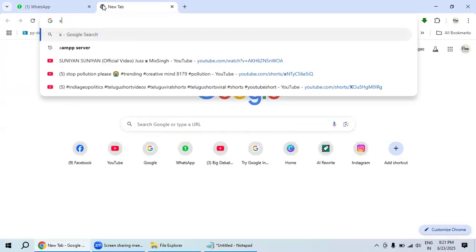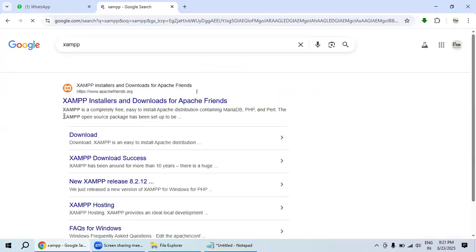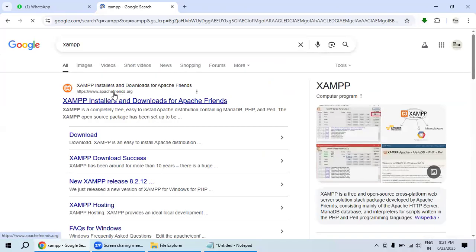Okay, so here we could see XAMPP is there. This is Apache Friends. This is a recording. The recording is happening. After the class, I will share this recording in your group. You can download it from there.